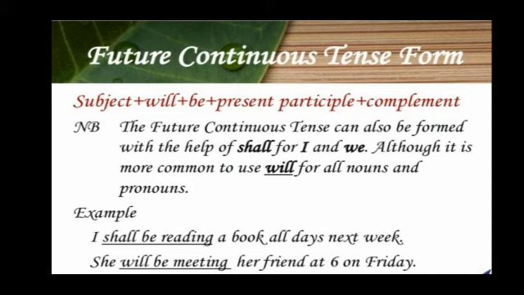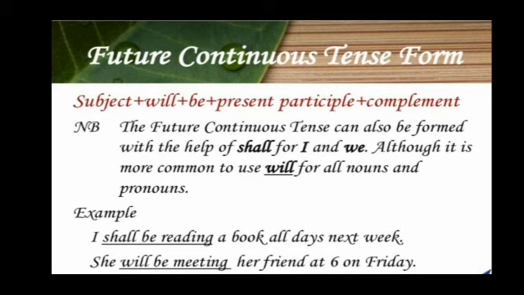Whatever the subject we use in the sentence, we commonly use will with it. But instead of will we can use shall, with the subjects I and we.